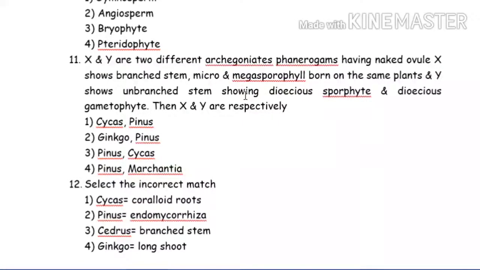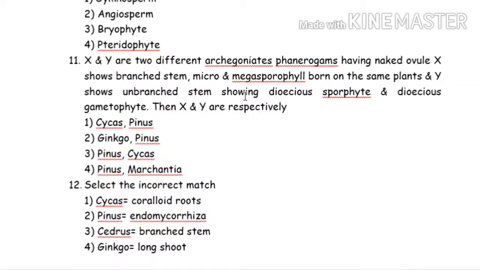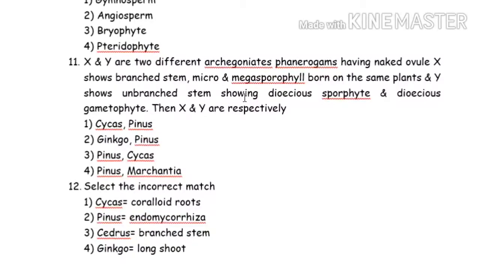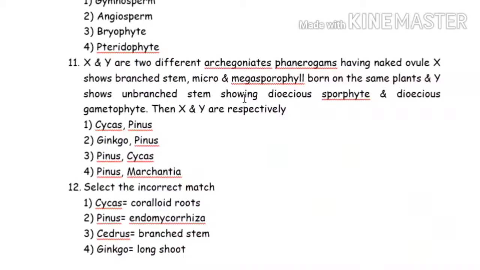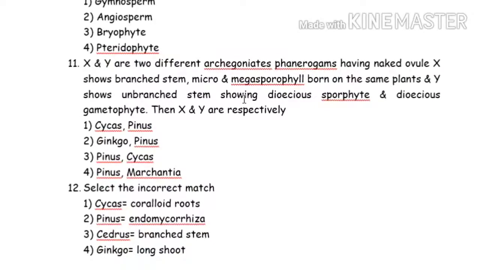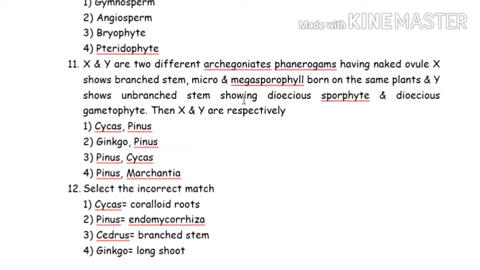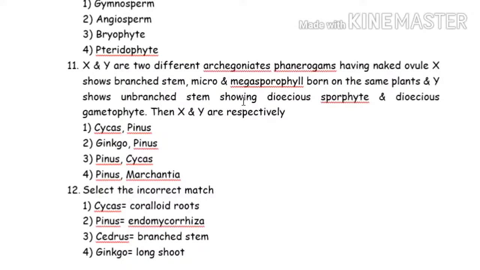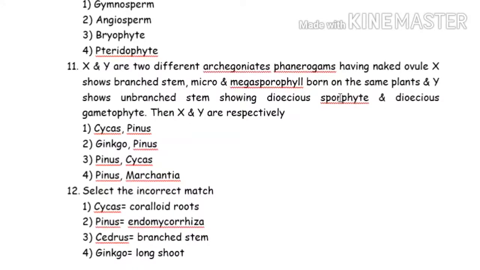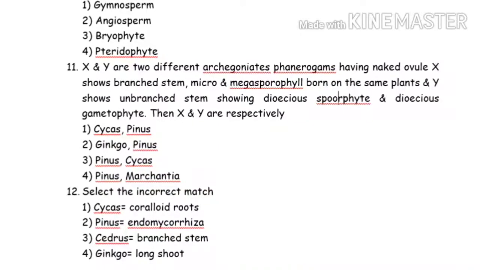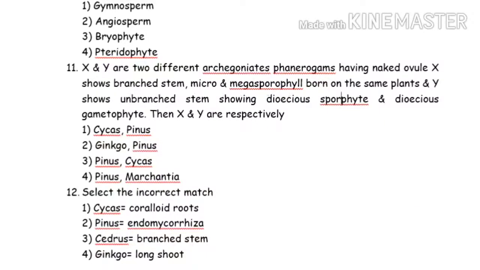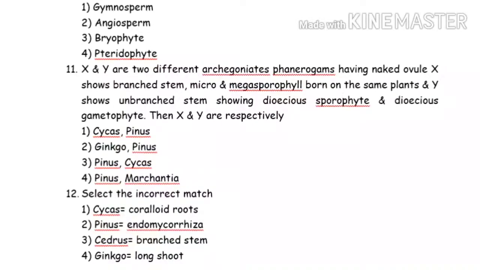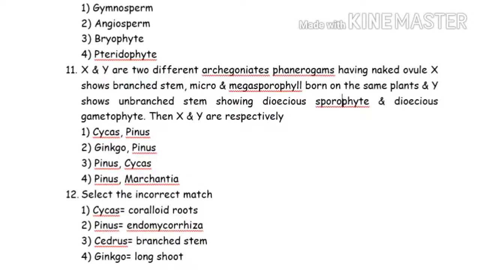X is showing branched stem. You have to check this NCERT where the branching of the stem is discussed in the gymnosperm. Microsporophyll and megasporophyll born on the same plant is known as monoecious condition. And Y is unbranched stem showing dioecious sporophyte. Is it clear? So you have to think and then give the answer. What is X and what is Y? Give yourself time and check from your NCERT, and then I hope you can get this answer.